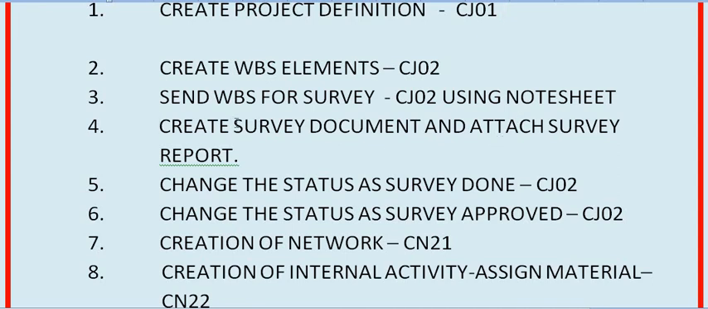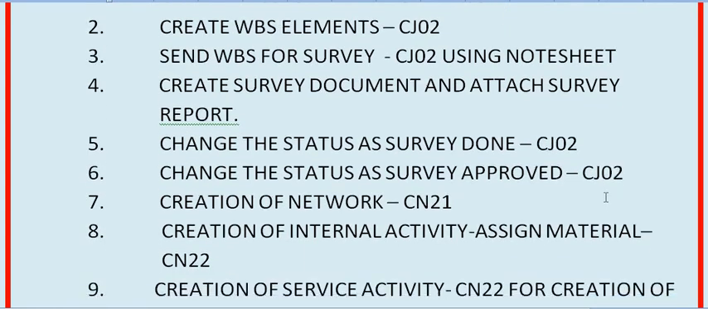Create the survey document and attach the survey report by the planning civil officer or planning officer of your company. Once the survey report is submitted by the planning officer or field officer, the competent authority or higher officer will review the survey report and approve it. Approve and release the survey report. Once the survey is done and released, correspondingly you have to make the status of the WBS and project survey done and survey approved. Getting my points? Okay, this is the fifth step. In the sixth step, change the status to survey approved.